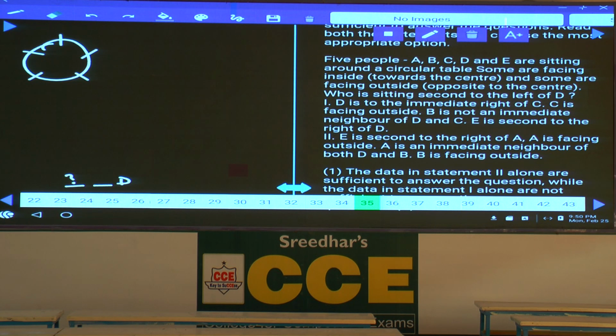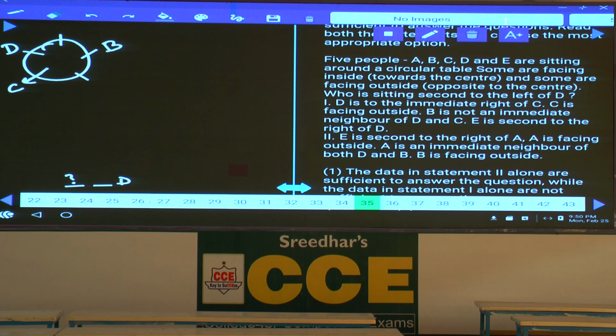Condition number 1. D is to the immediate right of C, C is facing outside. Now the information is clearly given, C is facing outside, D is to the immediate right of C, D will be here, and B is not an immediate neighbor of D and C. As B is not an immediate neighbor of D and C, B will be here.